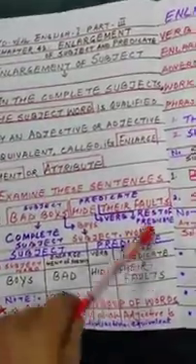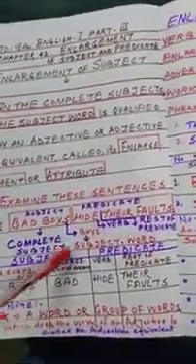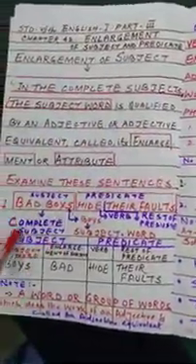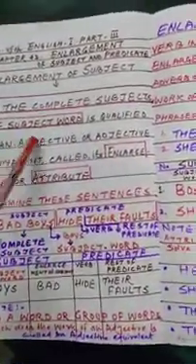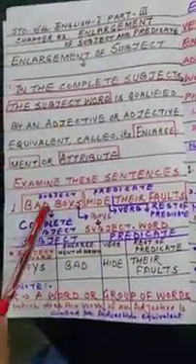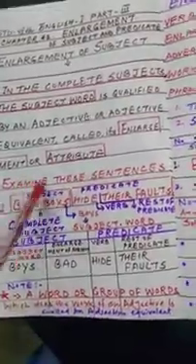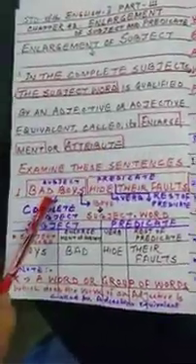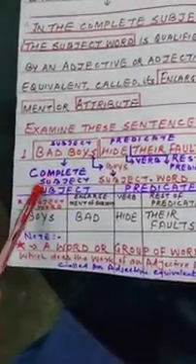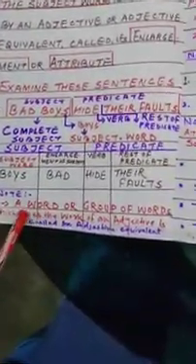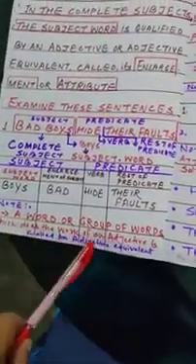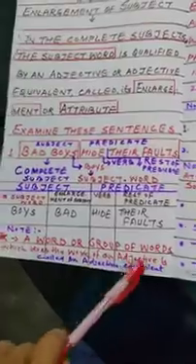You have to find the enlargement of the subject in this sentence. In the complete subject, bad boys, the word boys is qualified by an adjective. This adjective or adjective equivalent is called its enlargement or attribute. And what is an adjective equivalent? A word or group of words which does the work of an adjective is called an adjective equivalent.